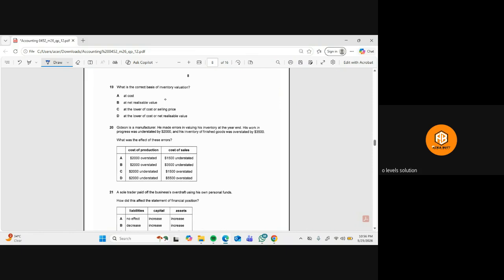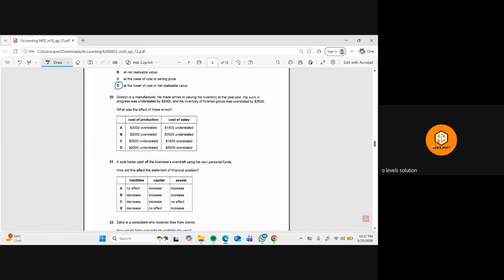Then what is the correct basis of the inventory valuation? Yeah, definitely at the lower of cost or NRV. So D option is the right one.